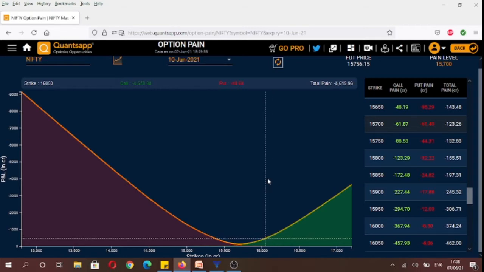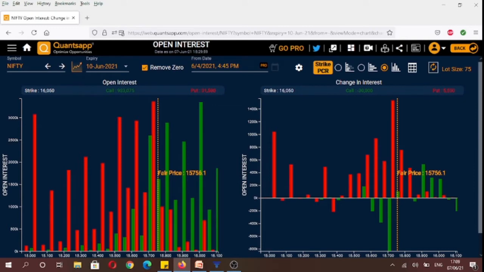If we analyze the overall open interest data for 10 June weekly expiry contract, you will see that broadly speaking, the highest amount of calls have been written at 16,000 strike, followed by 15,800 strike. So on the upside, based on the open interest strikes, resistance currently lies at 15,800 and 16,000 levels. And on the downside, the highest amount of puts have been written at 15,700 strike, followed by 15,500 strike. So going forward, 15,700 is likely a support area for the market.